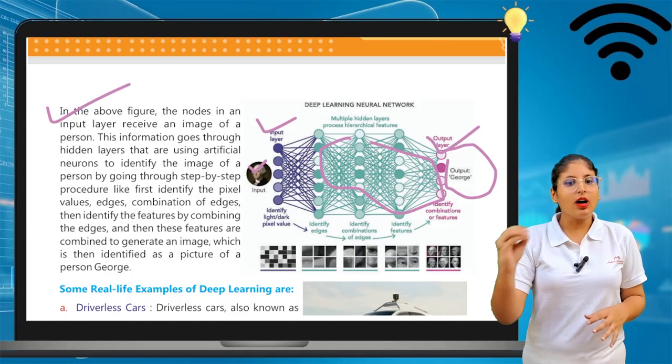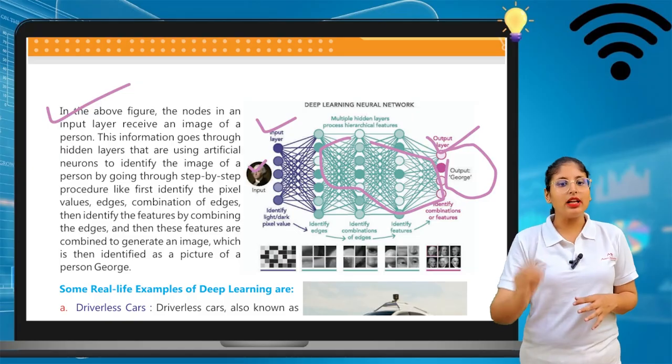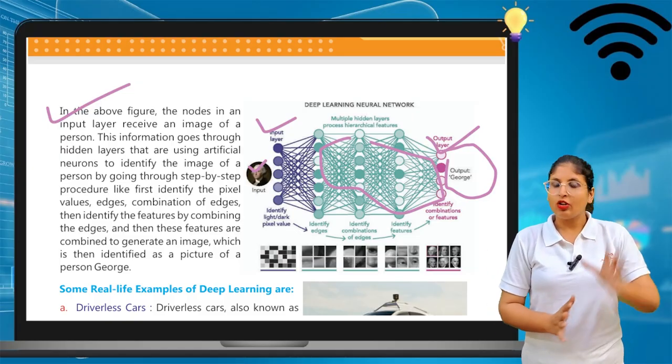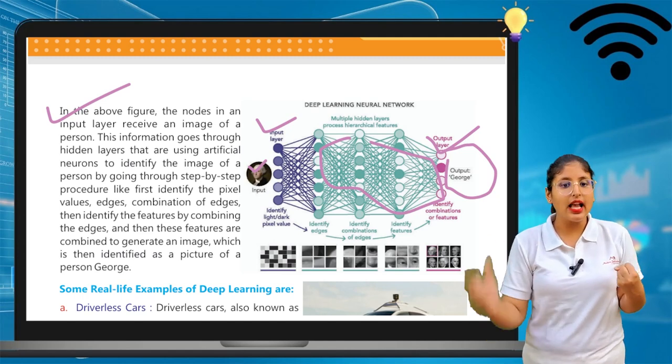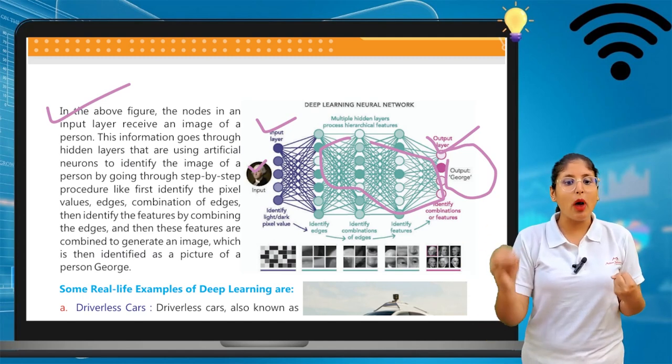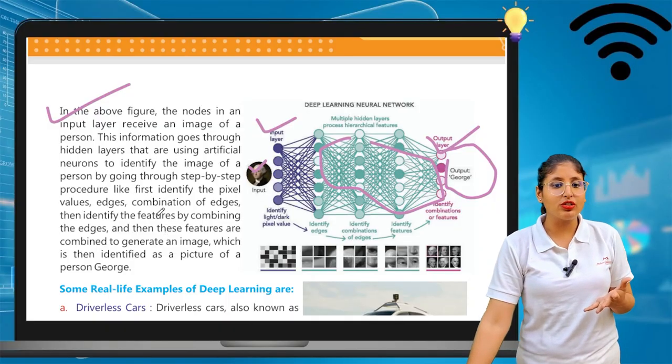In the above figure, the input layer receives an image of a person. This information goes into hidden layers that use artificial neurons to identify the image of a person by going through step-by-step procedures.